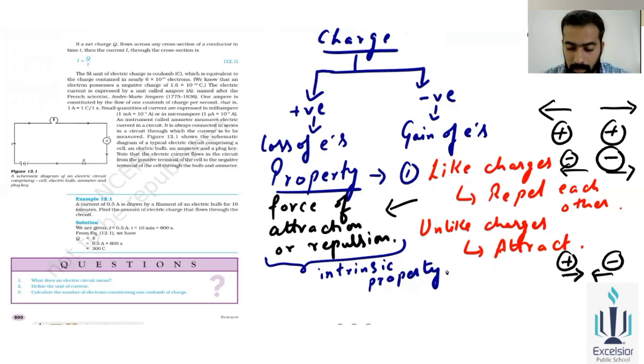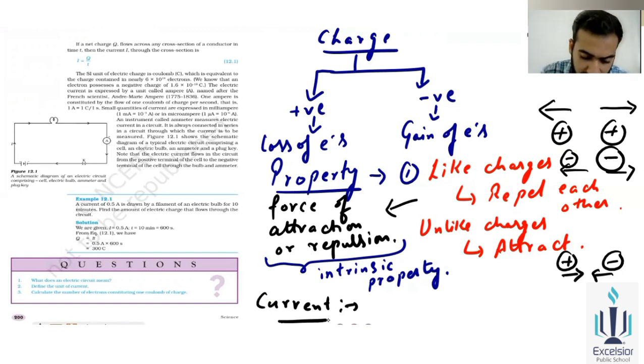Okay, so now there will be current over there. Before stating this, we'll start with the electric current. So what is basically current? Current is the rate of flow of charges.